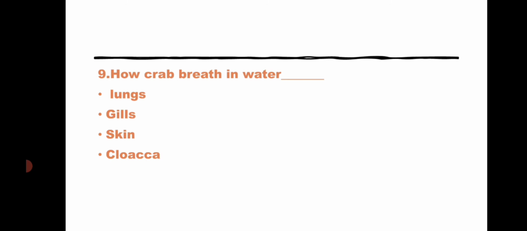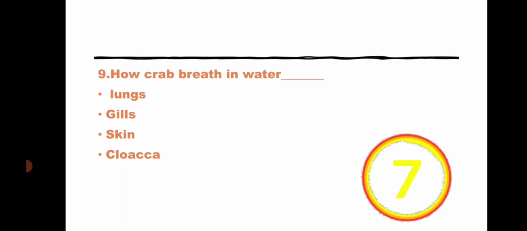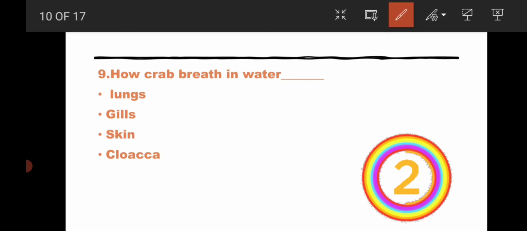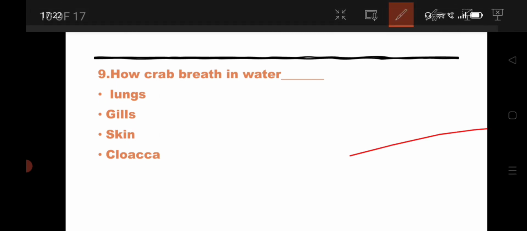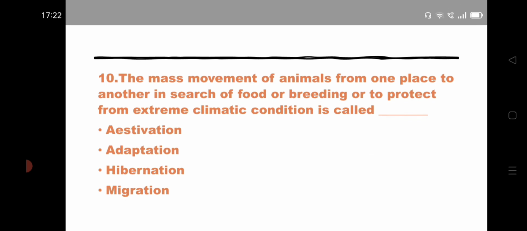How does a crab breathe in water? Option 1 lungs, option 2 gills, option 3 skin, option 4 cloaca. The answer for this is crabs breathe through gills, both on the surface and in water. Coming to the next question.